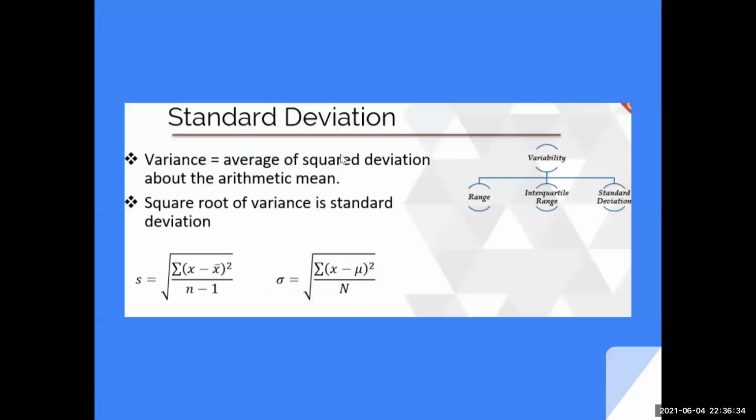And there were two different ones. One was S and one was this. One is for when we calculate deviation on the sample, we divide by n minus 1. When we calculate the standard deviation for the population, we divide it by n. And mu is the average of the population, X bar is the average of the sample.